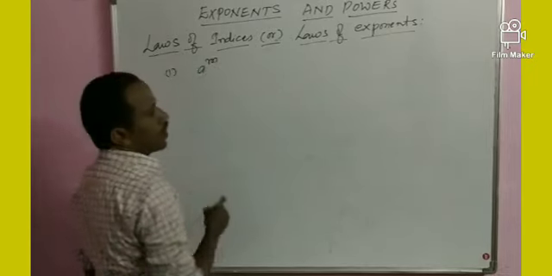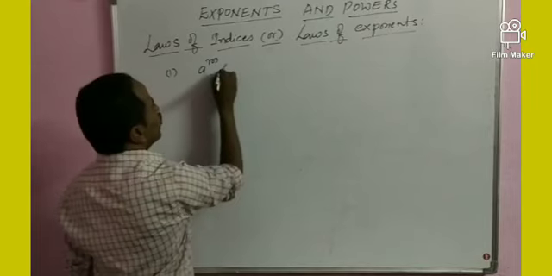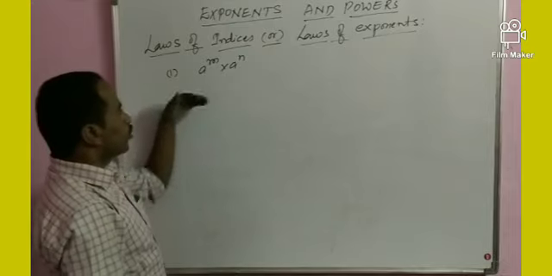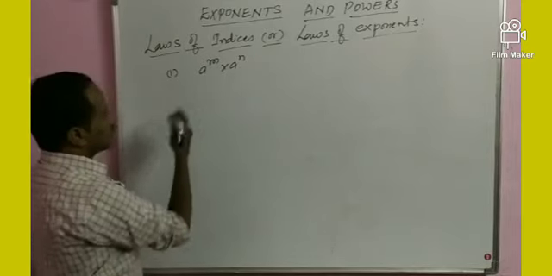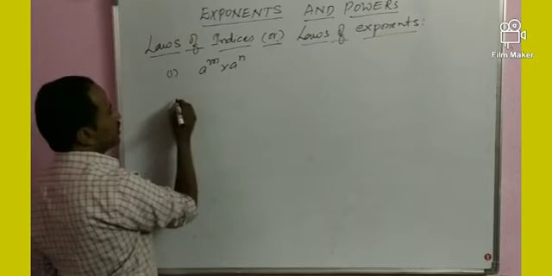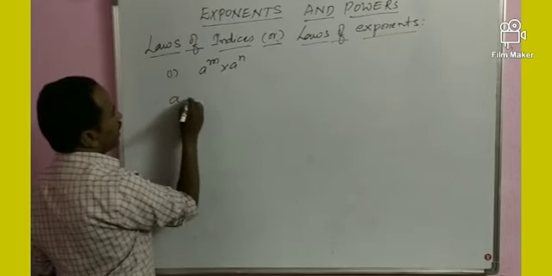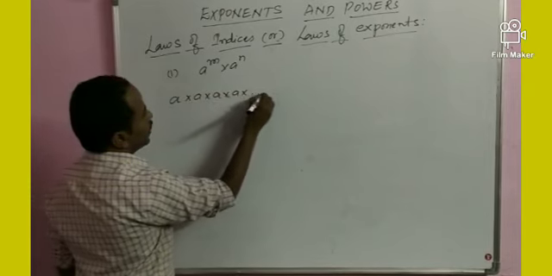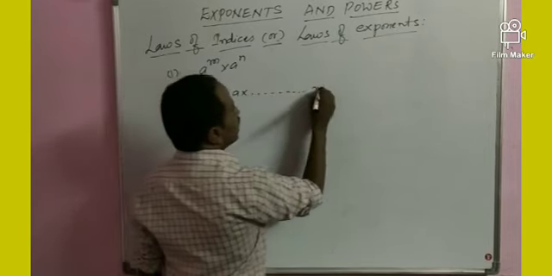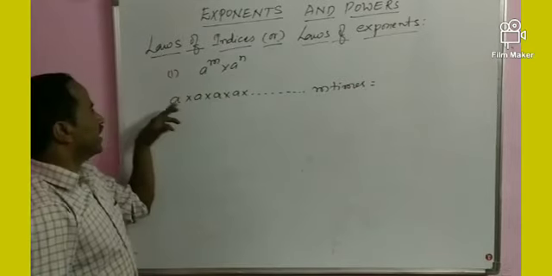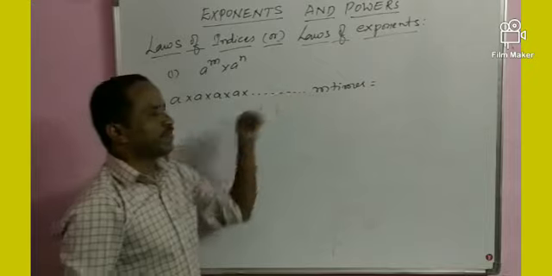A to the power of m into a to the power of n. Before going to this topic, first, how do we get a to the power of m? That means a into a into a and so on, repeated m times.